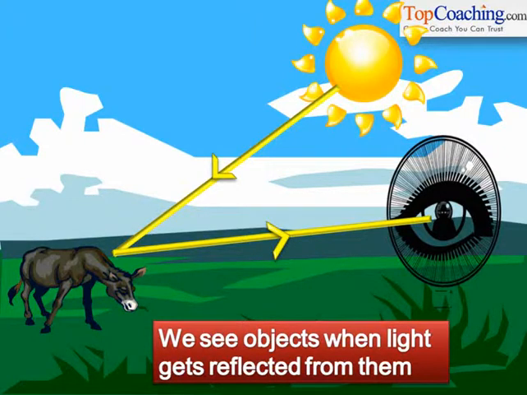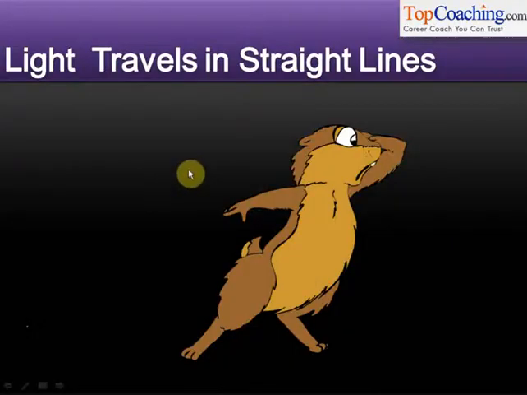Understood? So of course, not only is light very important for us, the process of reflection is also very important for us, and that is what we are going to touch on in this chapter, the reflection of light. Understood? An interesting thing related to the reflection of light is the fact that light travels in a straight line. You must have observed that if you're in a relatively dark room and someone shines a torch at you, a shadow will be cast behind you, isn't it?